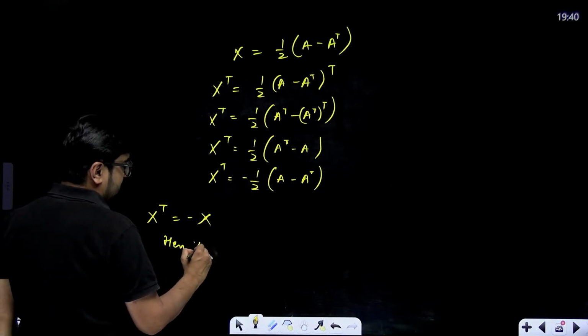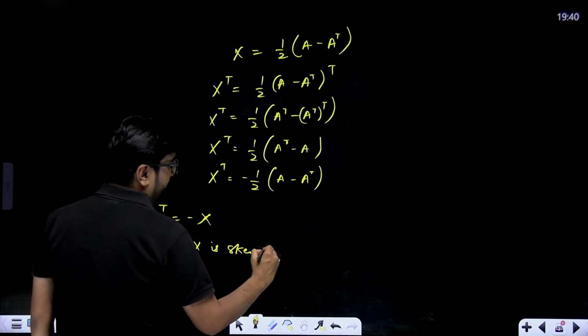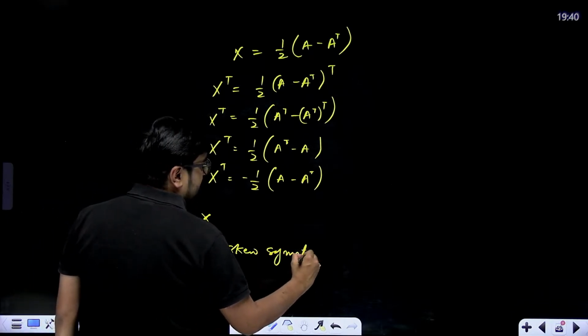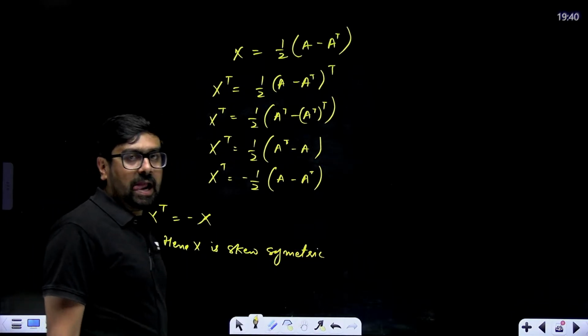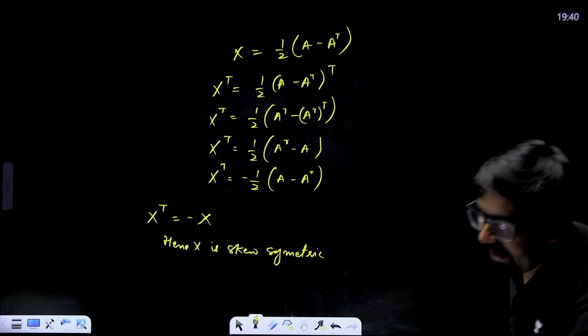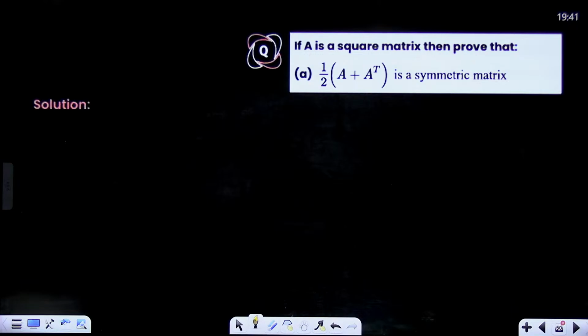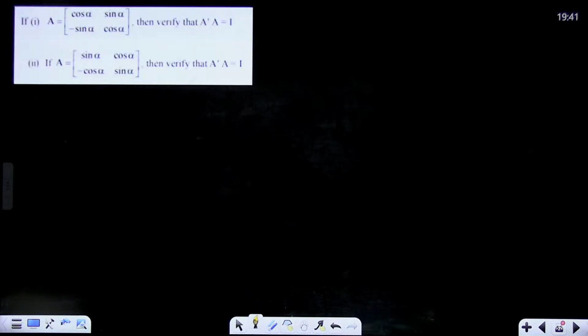Hence, X is a skew-symmetric matrix. Are we clear? This is how we can prove these two things. All right. This we did already, both.